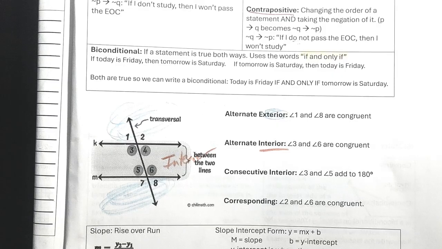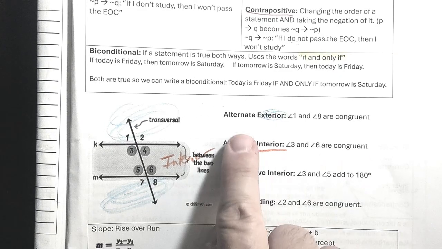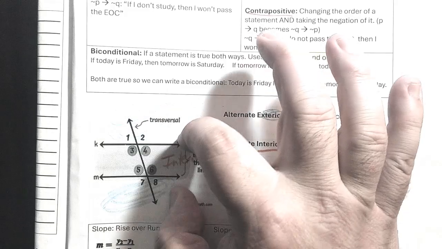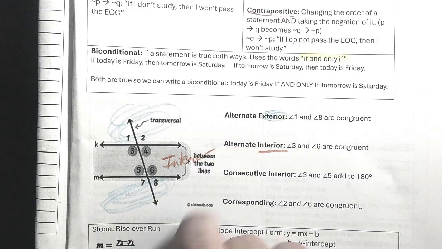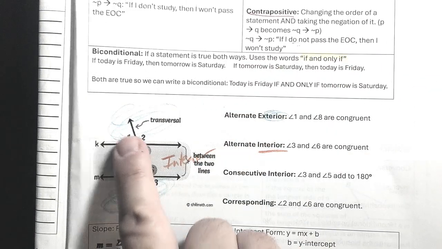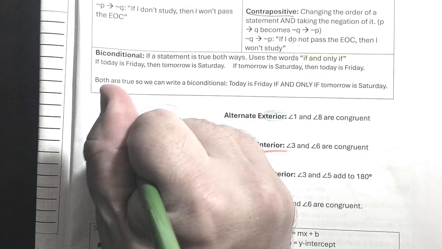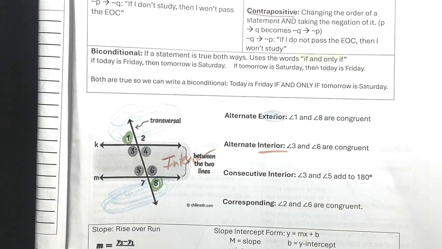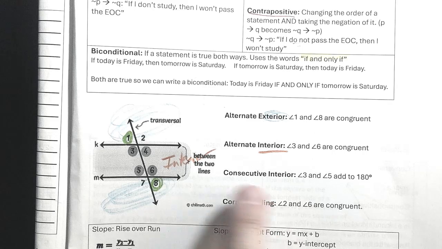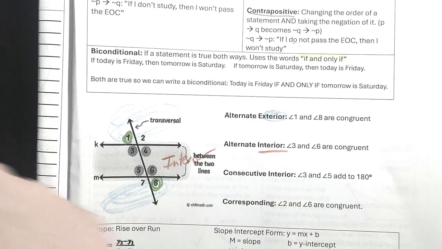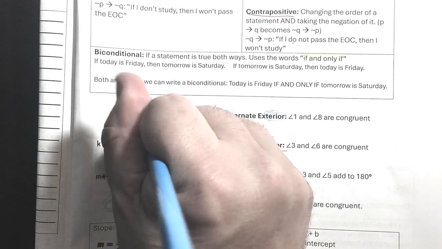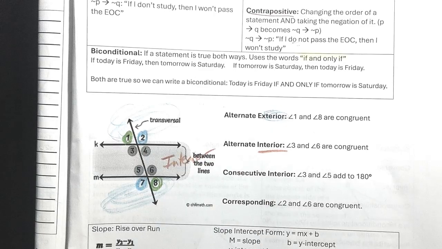All right, so alternate exterior, that's going to be outside the lines and on opposite sides, so 1 and 8, and also 2 and 7. It'll be hard to see that, but you guys get it.